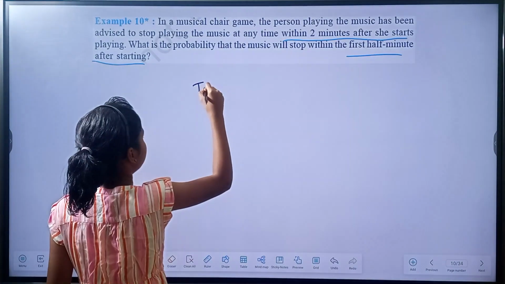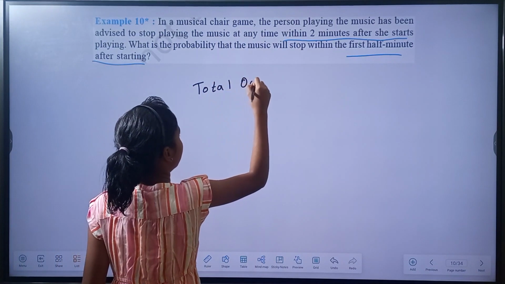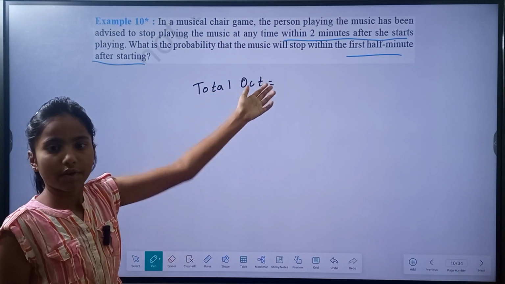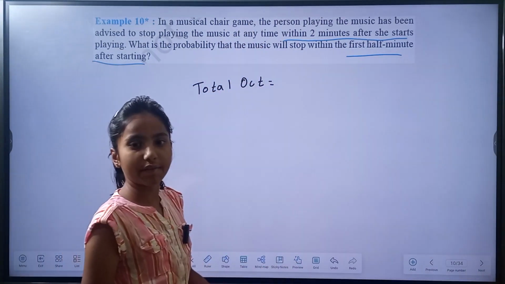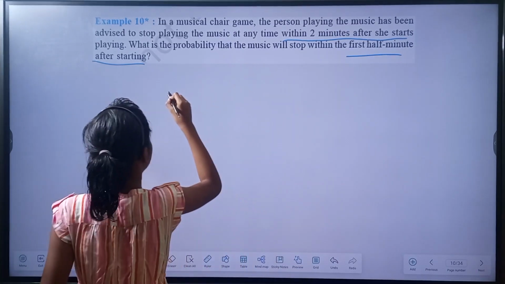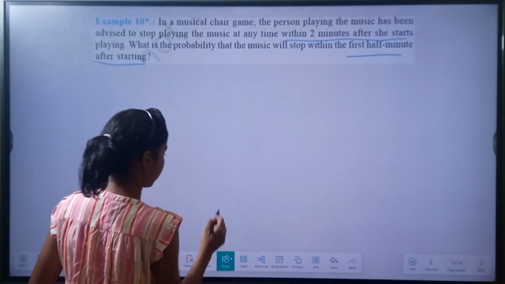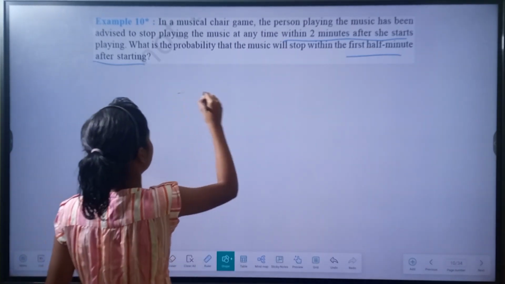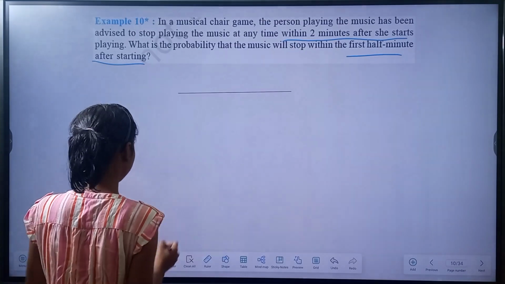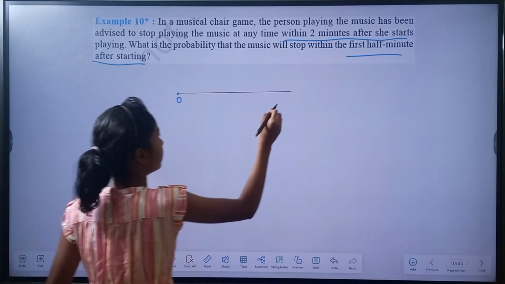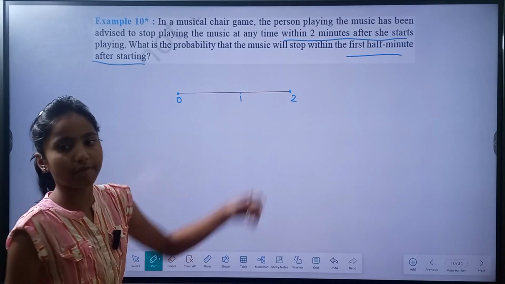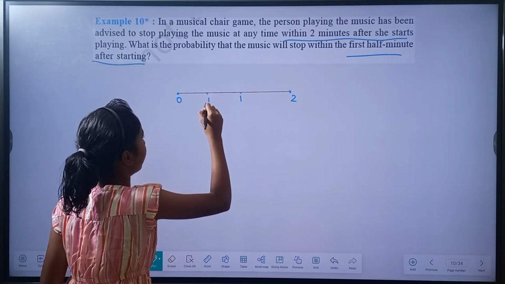First let us write total outcomes. Total outcomes equal to 2 minutes. Within the 2 minutes, let us indicate that on the line plot. So this point is 0, this point is 2, and this is 1. And the first half minute is over here, 1 by 2.